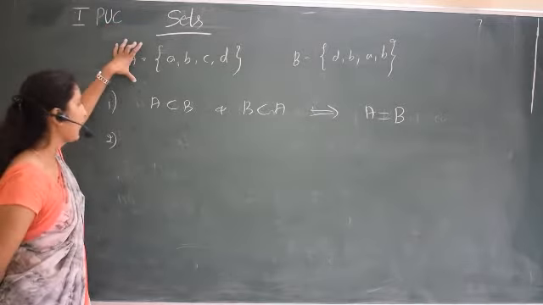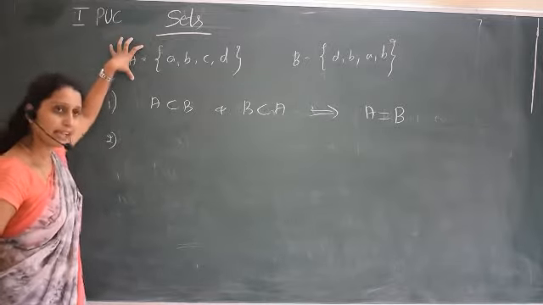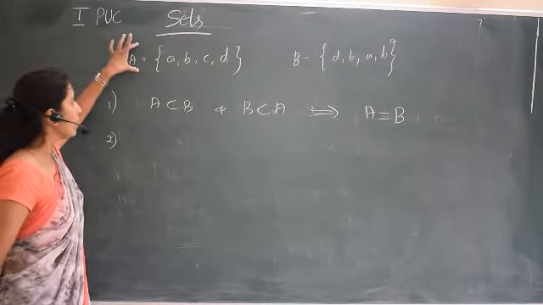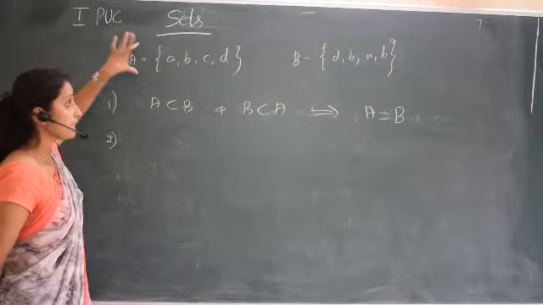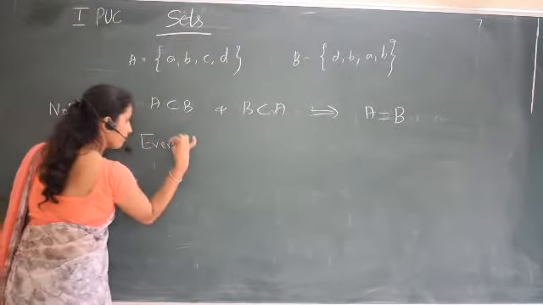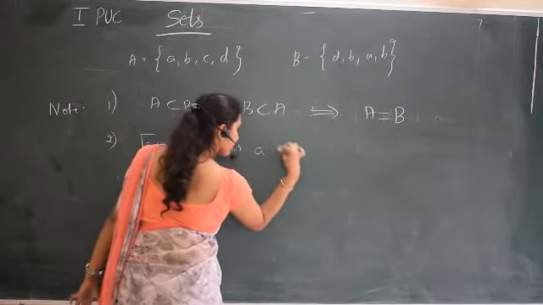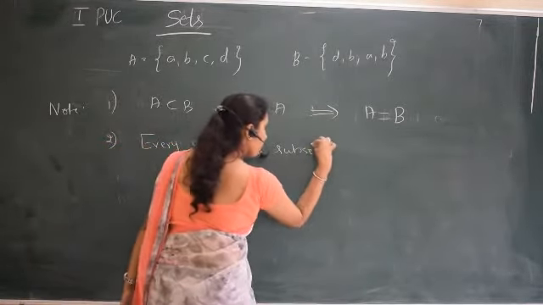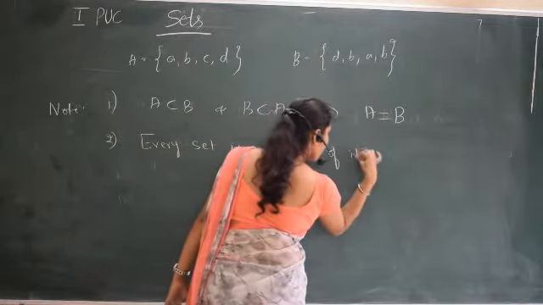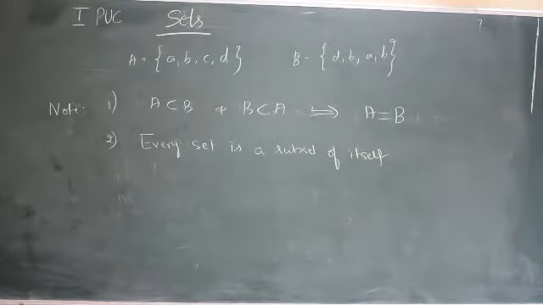All the elements of A are also present in A. So every set is a subset of itself.